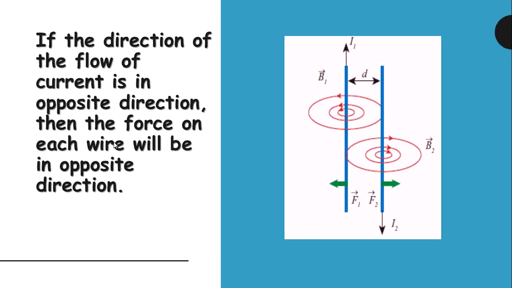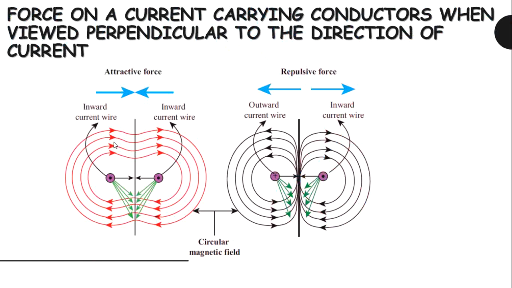So if the direction of flow of current is opposite, then the force is also opposite. So here the wires would produce a repulsive force. If the direction of the flow of current is opposite, then the force on each wire will be in opposite directions. That is, the repulsive force will take place.